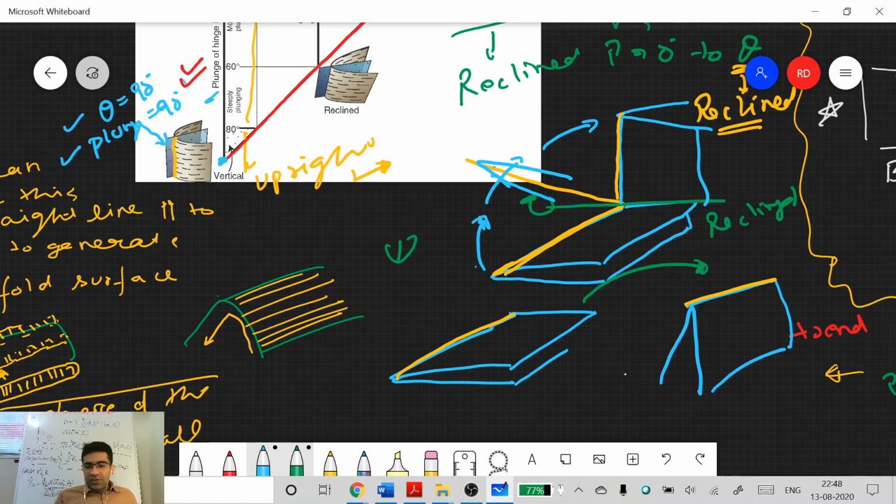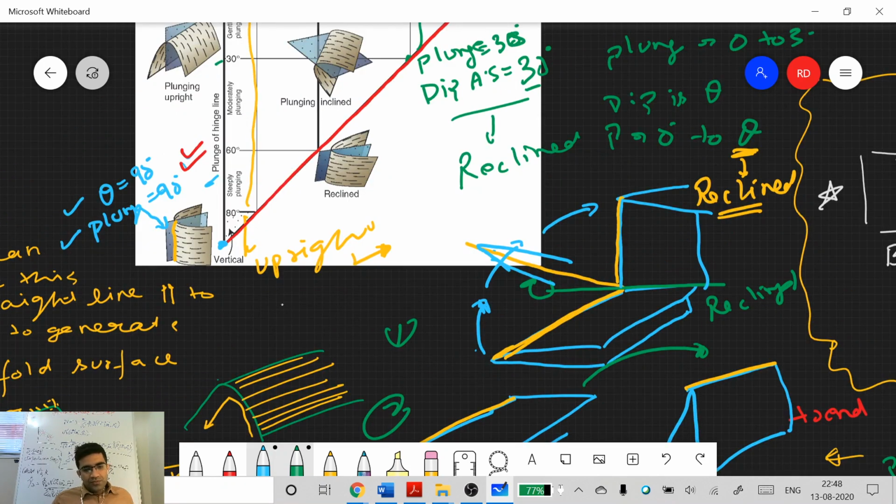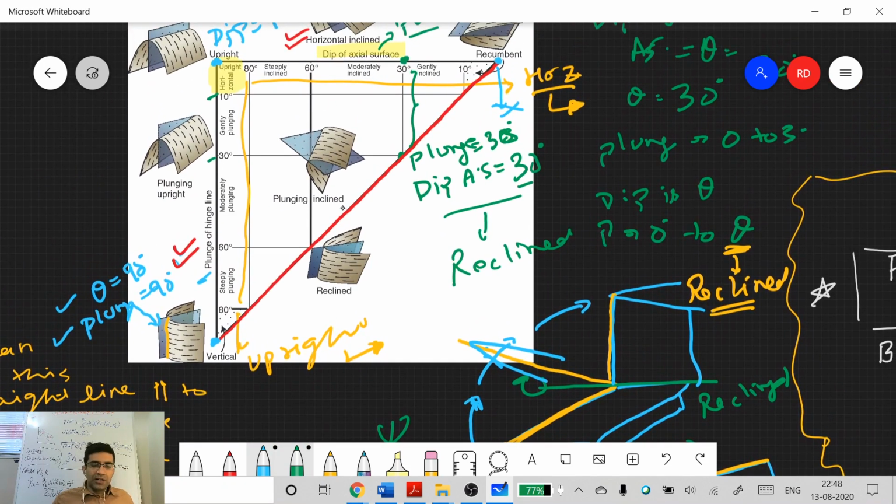So these folds will be, in this second case, all horizontal. Your plunge is always horizontal, so these will always be horizontal. So this is how you can move your knife. And then you can have another way, which is in between these, so that you can get inclined folds. These are the main categories that you have to remember. The rest I think is self-explanatory.